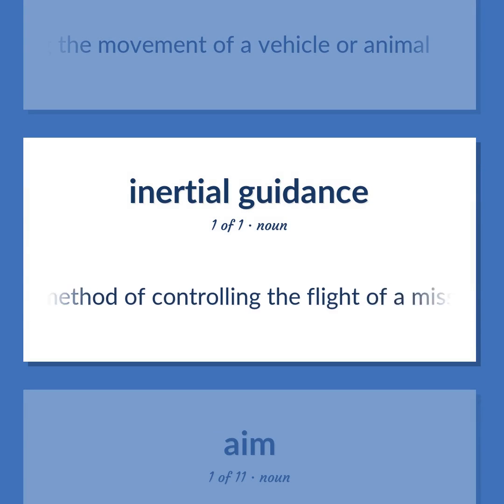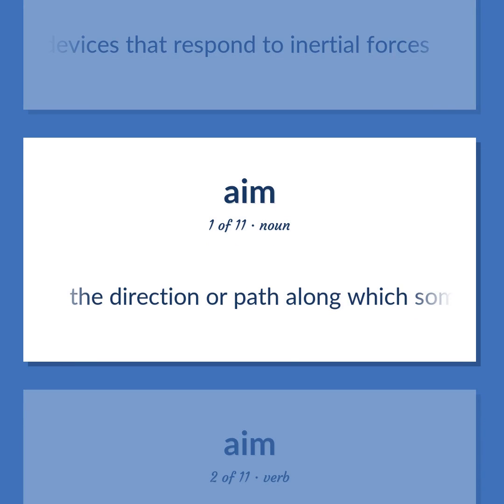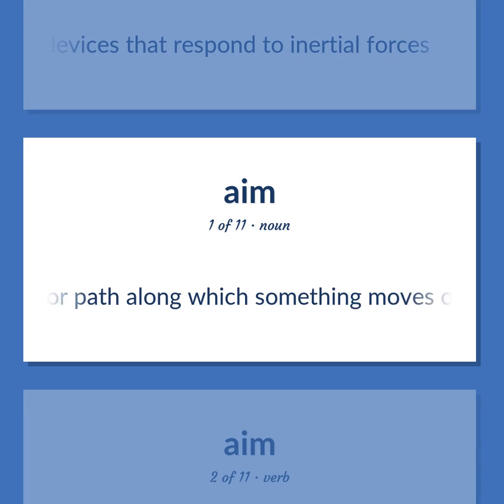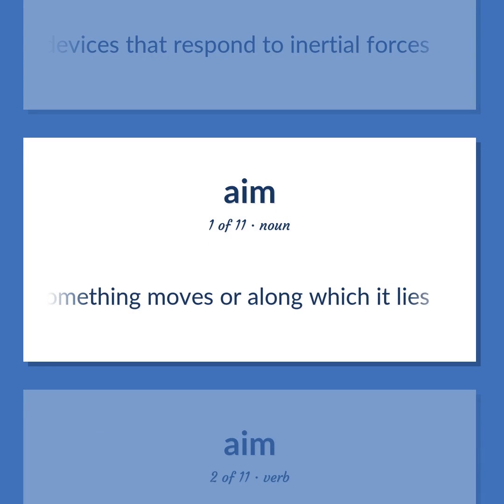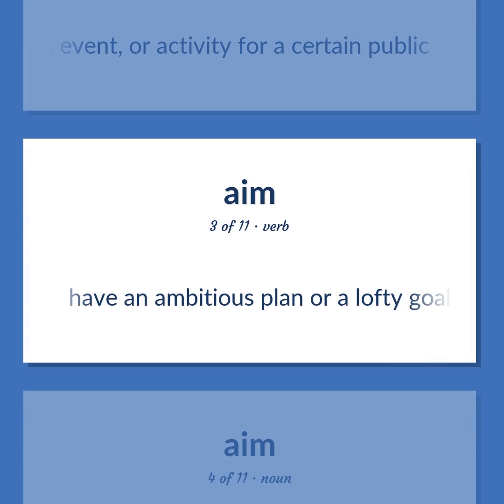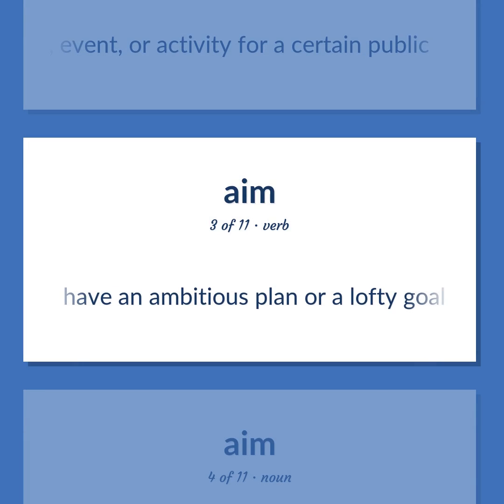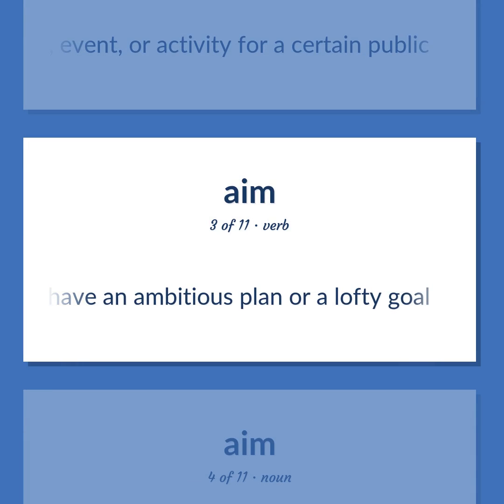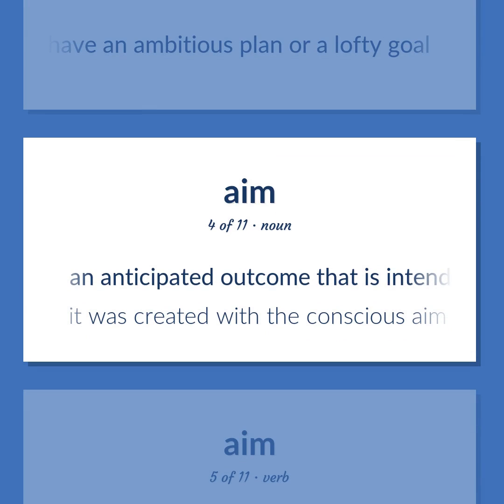A method of controlling the flight of a missile by devices that respond to inertial forces. The direction or path along which something moves or along which it lies. Specifically design a product, event, or activity for a certain public. Have an ambitious plan or a lofty goal. An anticipated outcome that is intended or that guides your planned actions.